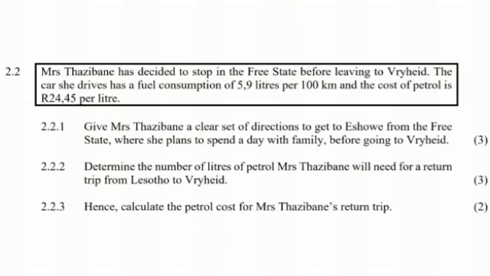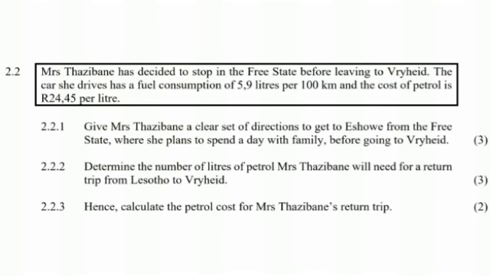In 2.2 it says Mrs. Tazibani has decided to stop in Free State before leaving Vryheid. The car she drives has a fuel consumption of 5.9 liters per 100 kilometers, and the cost of petrol is 24 rands and 45 cents per liter. In 2.2.1 it says give Mrs. Tazibani a clear set of directions to get to Eshowe from Free State, where she plans to spend a day with family before going to Vryheid.